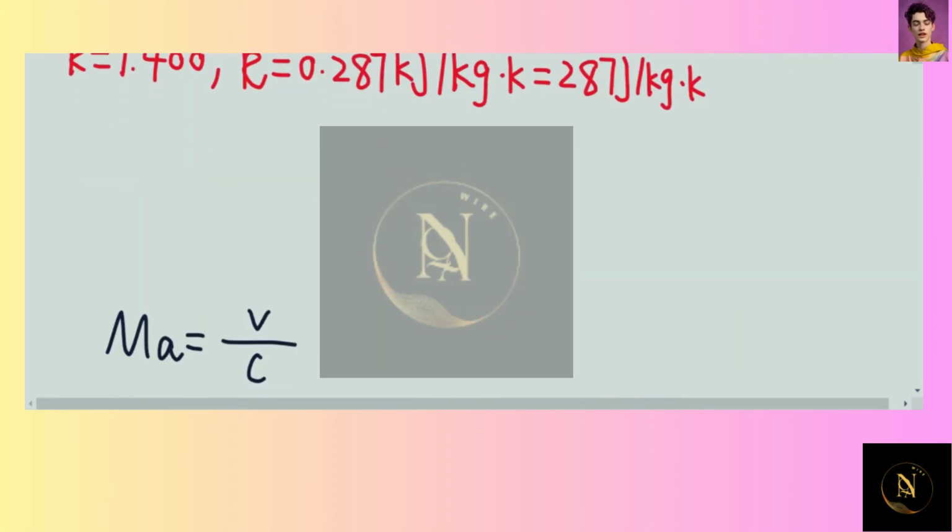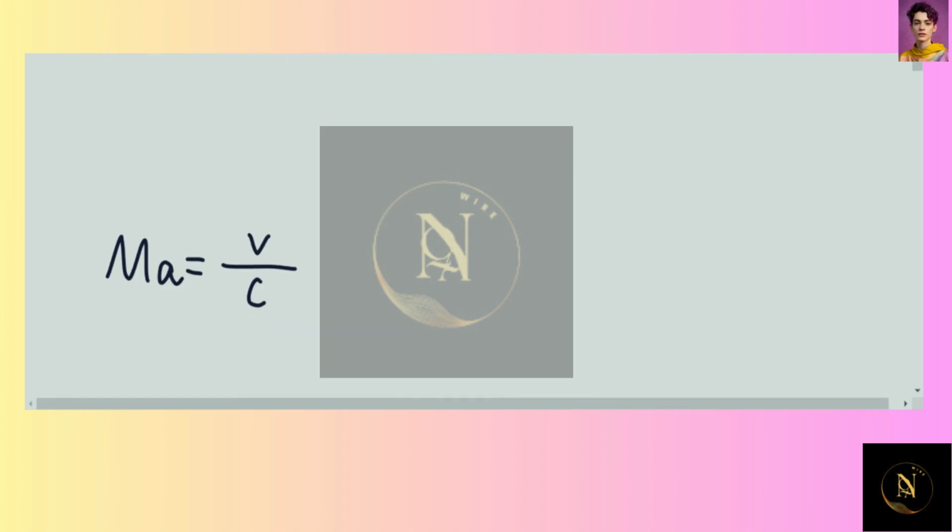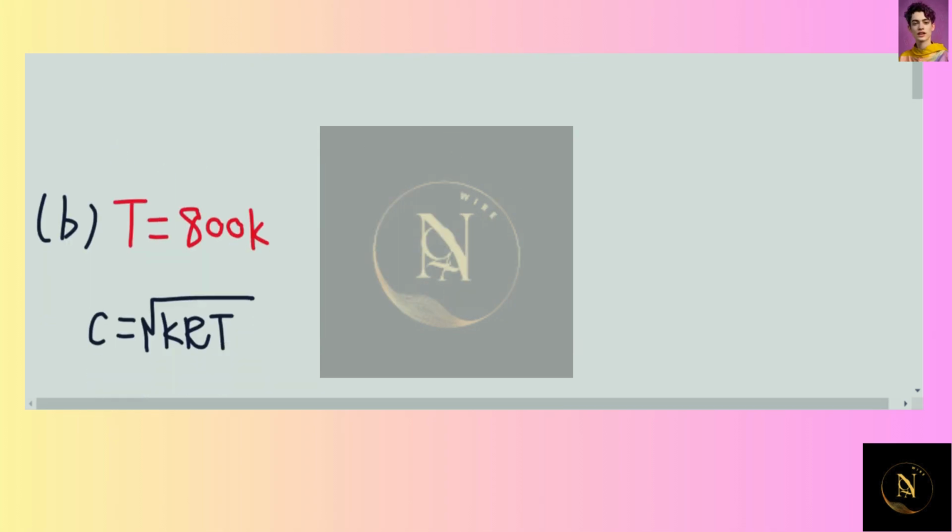So therefore the Mach number for this case should be equal to V over C. V is the velocity of an aircraft, and we know C is the speed of sound in the air. So therefore, let's use the data to determine the Mach number, which is 330 meter per second over 347 meter per second, and this will give us the Mach number is about 0.95.